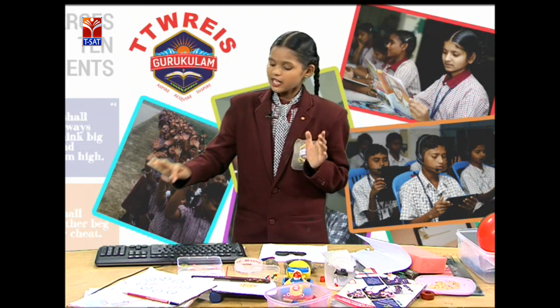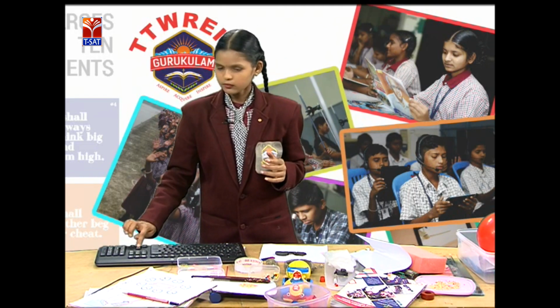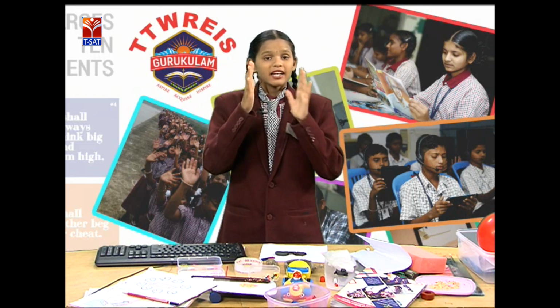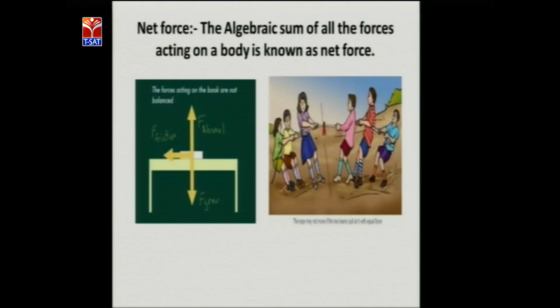And the next one is net force. Push a heavy wooden table. The table does not move because it needs more force. So the first person asks a second person to come from the opposite side and pull the table. The table will move because the first person exerted force and the second person exerted force. The force will be more and the table will move.